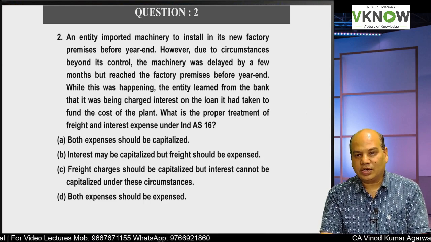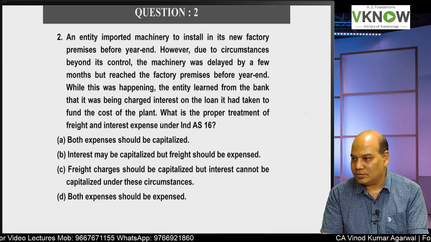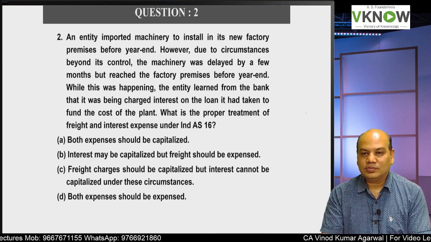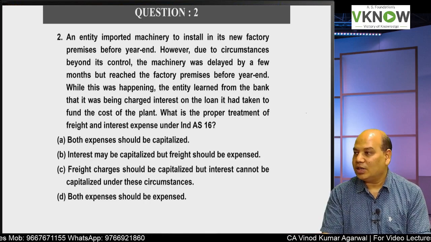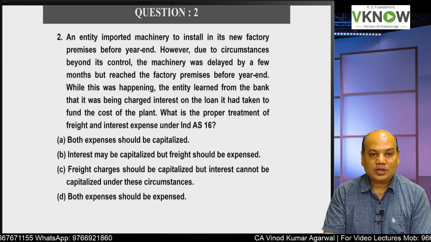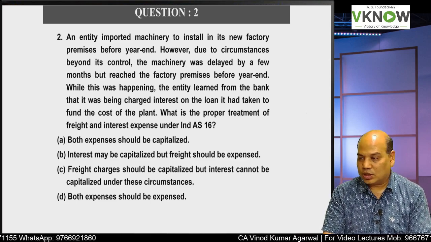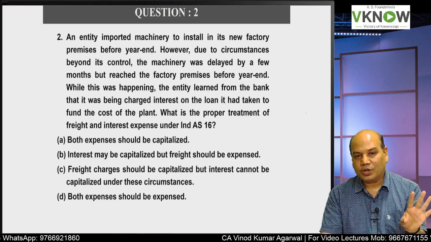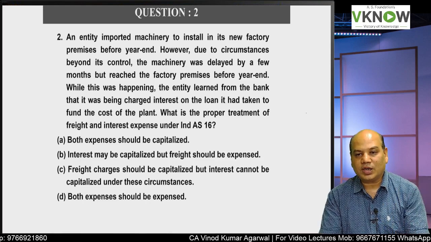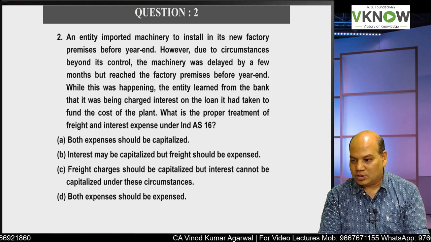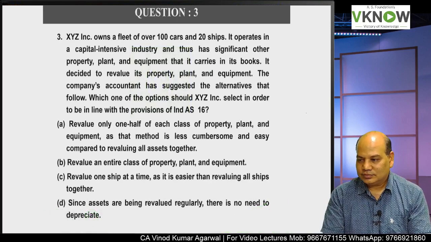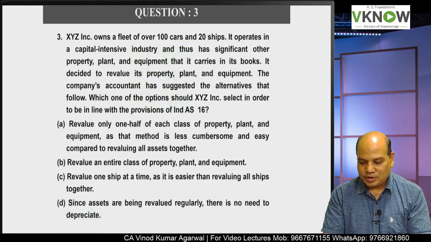If an asset is in a ready to use condition, it doesn't require a significant amount of time for getting ready, then it is not a qualifying asset. And if it is not a qualifying asset, interest cannot be capitalized. So the answer will be that option where freight capitalization is given, interest not to be capitalized is given. So which is the option? Option C. C is the right answer. You get another 15,000 rupees.